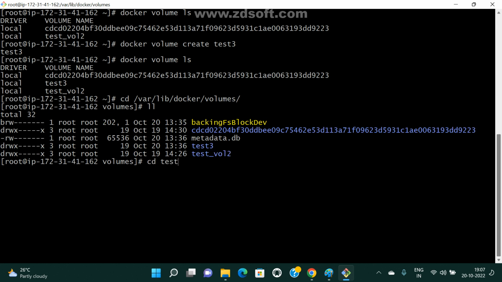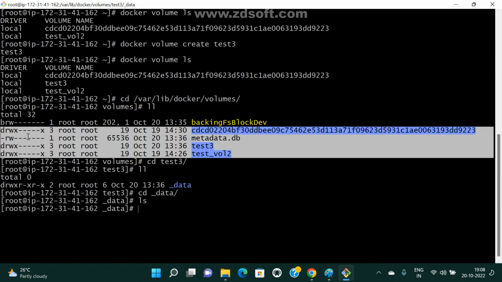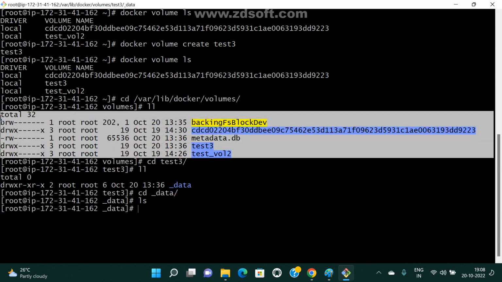If you want to, we can check it. For example, test3. Now check it. This is generated by Docker: _data. If you go here, cd _data, we don't have anything. So this is empty. Right now I didn't use it; I just created the volume. I don't have any data in this volume path.